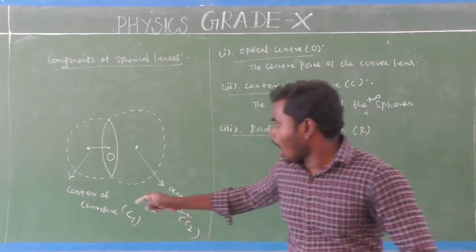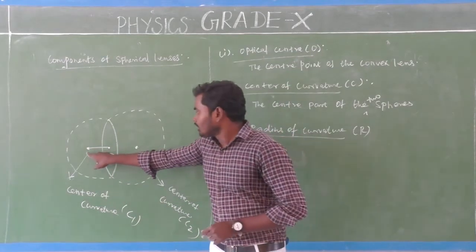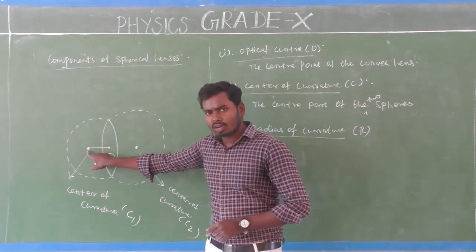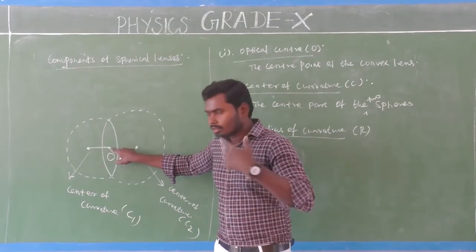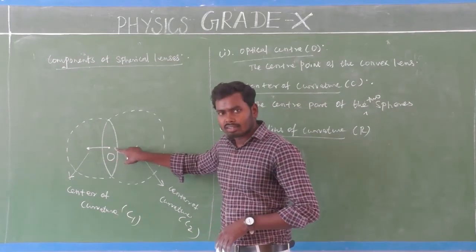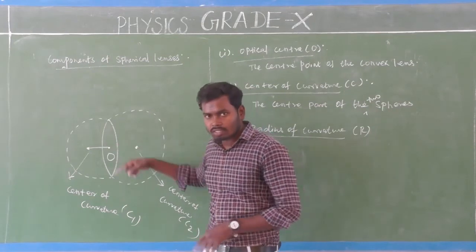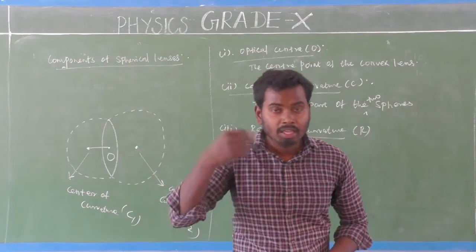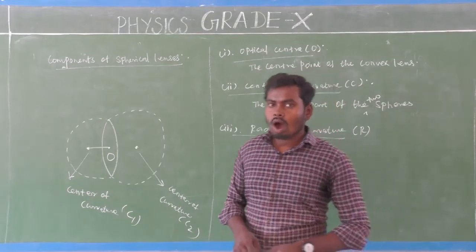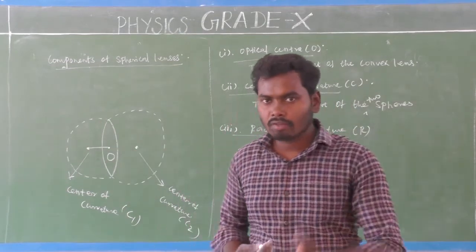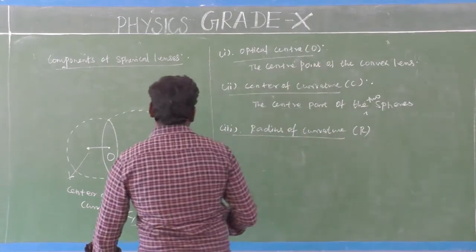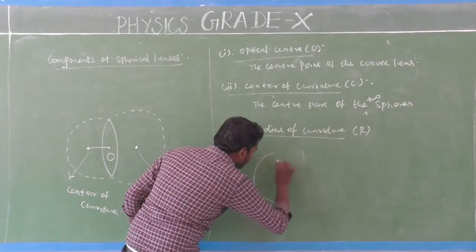But I have mentioned here the distance between the center of the sphere and this optical center. But here there must be the circumference of the sphere. Then how did I make it like that? How is it possible? You may ask me. For example, consider a circle.